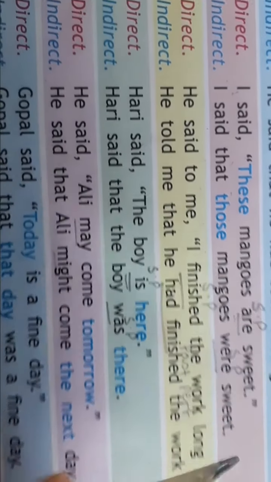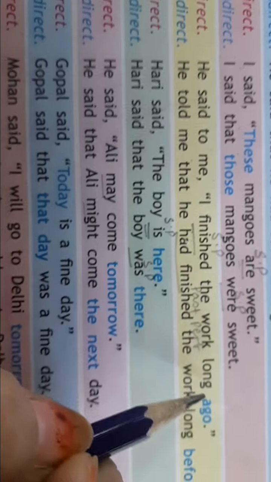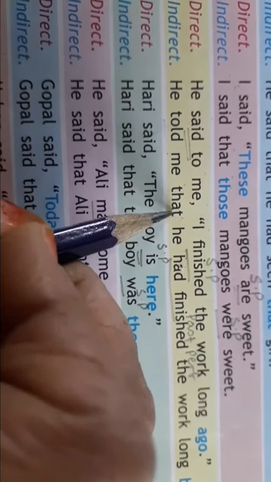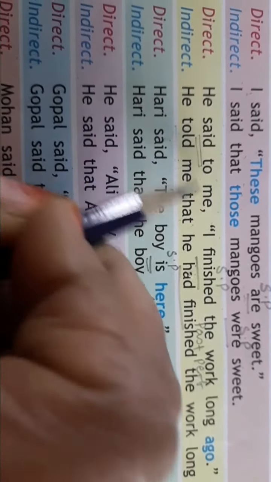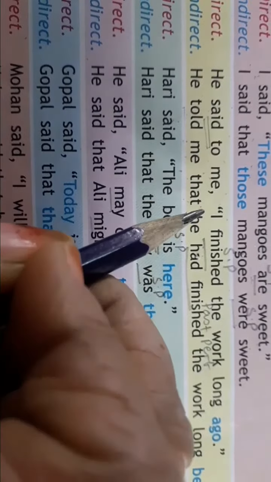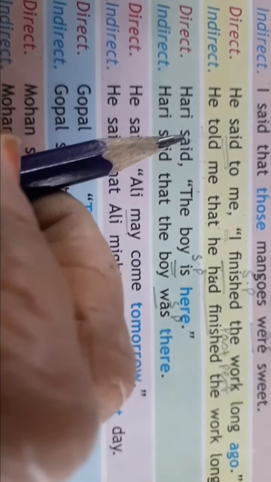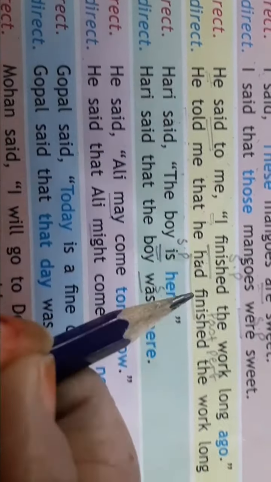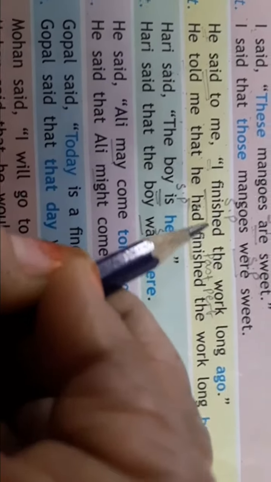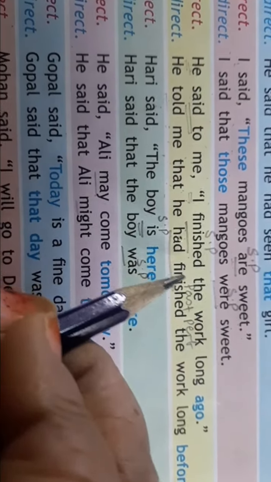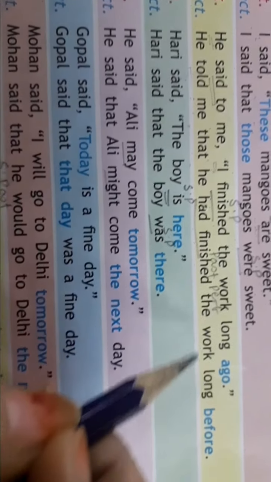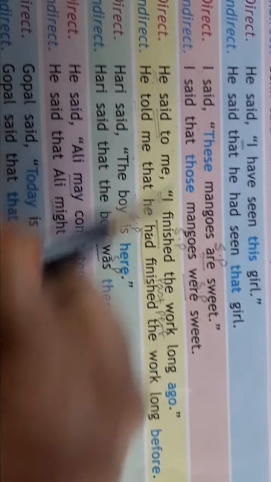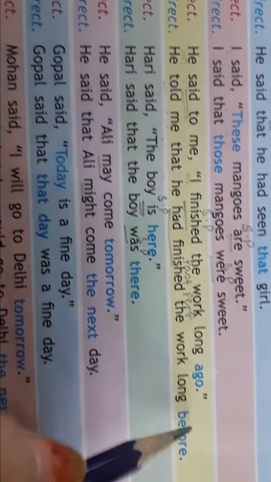Those mangoes were sweet. He said to me, I finished the work long ago. Said to will change into told. Inverted commas will change into that. So he told me. You will copy that. I is first person pronoun, so you have to do changes according to subject. Subject is he. So he told me that he had finished the work long. Simple past changes into past perfect. Finished, had finished. Ago, before. So it will become, he told me that he had finished the work long before.